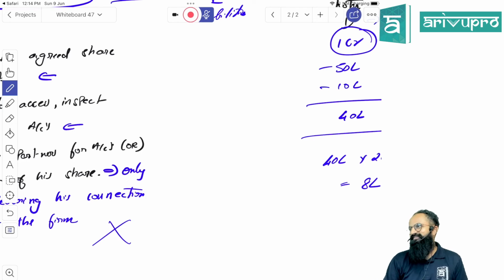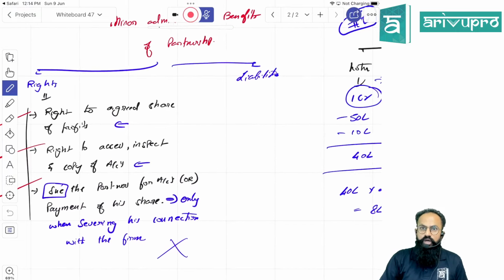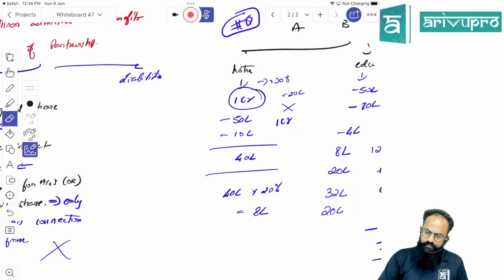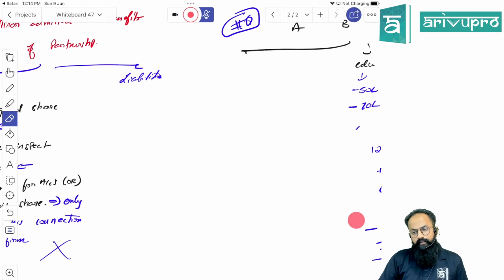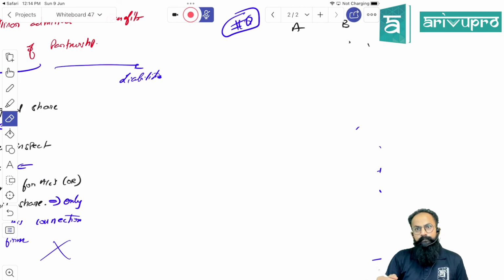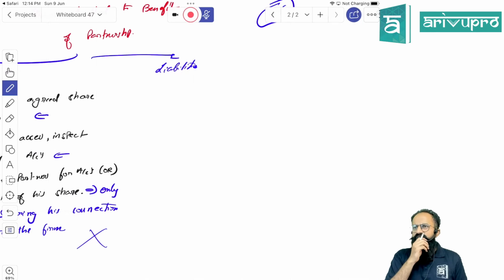Possible. So let's say ABC, we are partners where C is a minor beneficiary. If A or B, any one of them, is conducting any fraud in the business, and let's say B files a case against him, can C act as a witness to that case by any chance? You can act as a witness. The law does not stop the minor from being a witness. Witness can be possible. But when you are taking business decisions, a minor will not be involved in the business decisions. But witness possible.